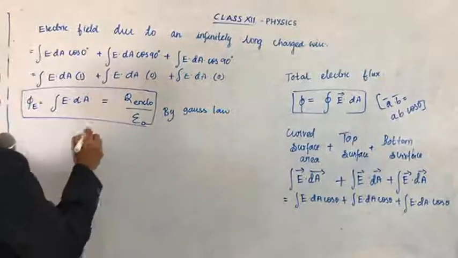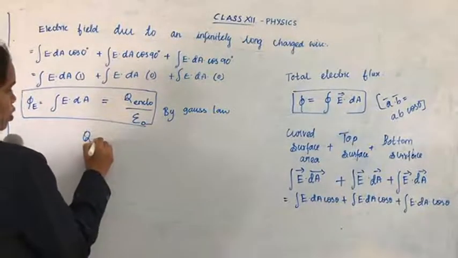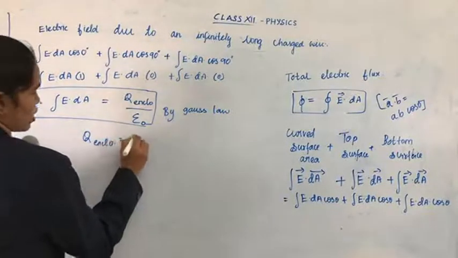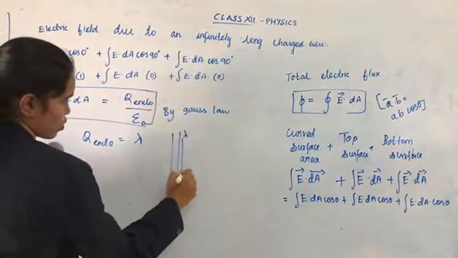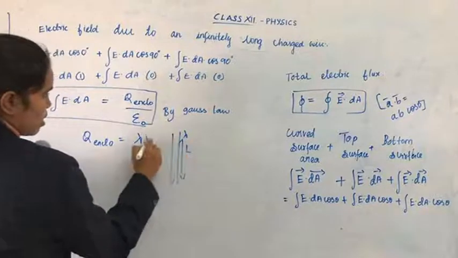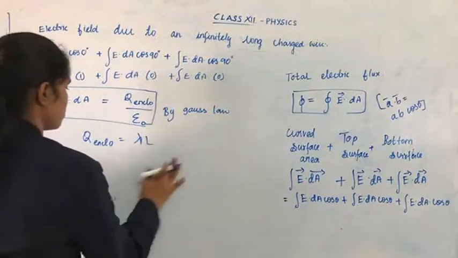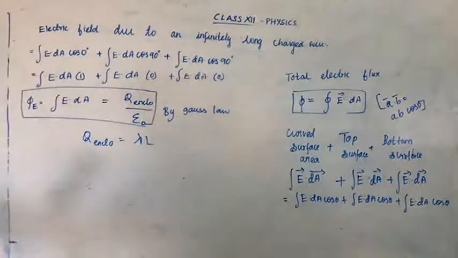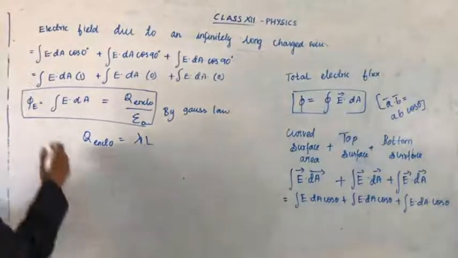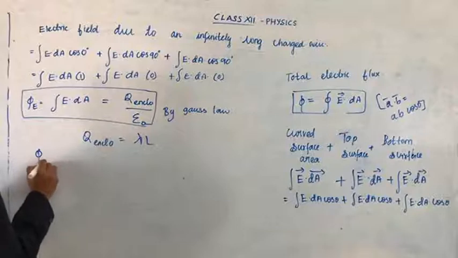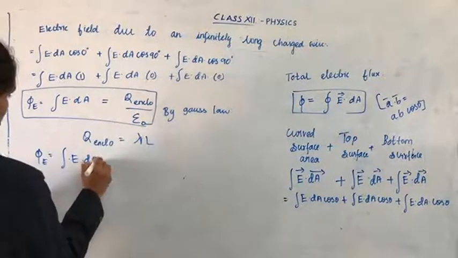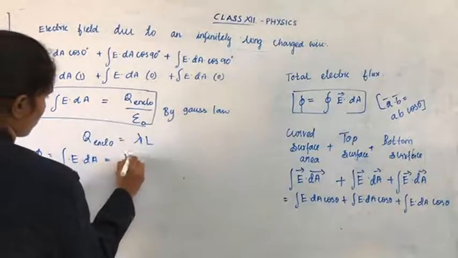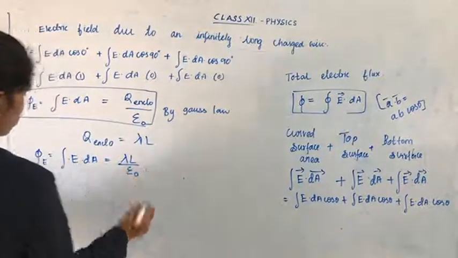In the beginning itself, I told you what Q enclosed is: lambda, the charge density of the wire, into the length L. So Q enclosed equal to lambda L. So you write flux, E dA, equal to lambda L by epsilon 0.